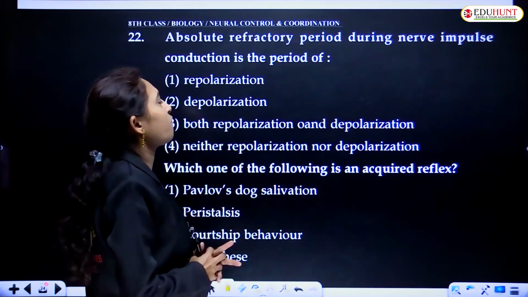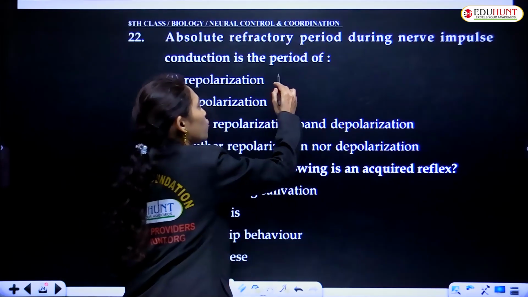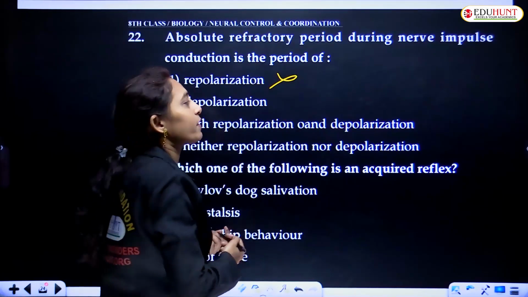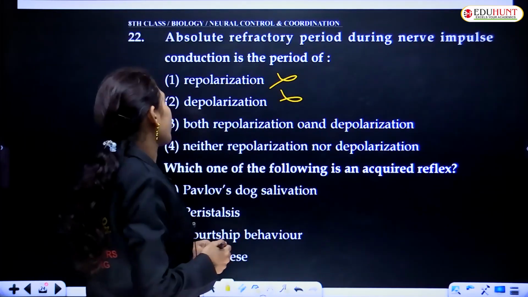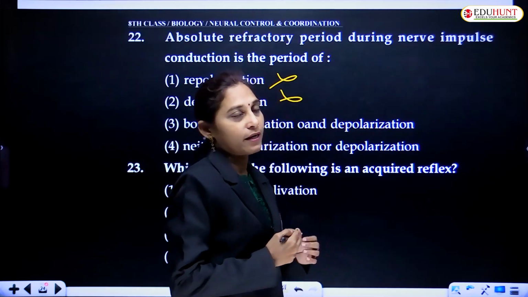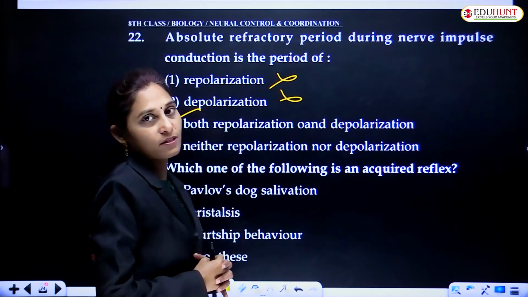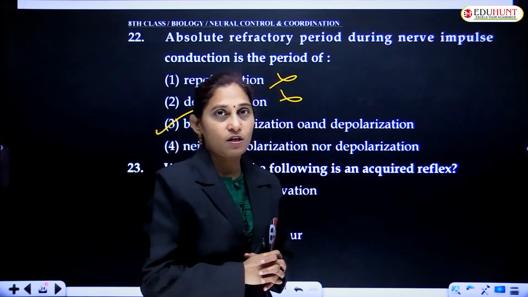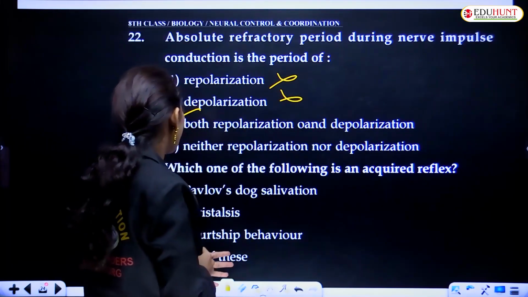Repolarization. At the period of absolute refractory period, does repolarization occur? No. Even depolarization is also not seen. Both repolarization and depolarization is seen, that is not the correct option. Neither repolarization nor depolarization. The correct option is the third option.